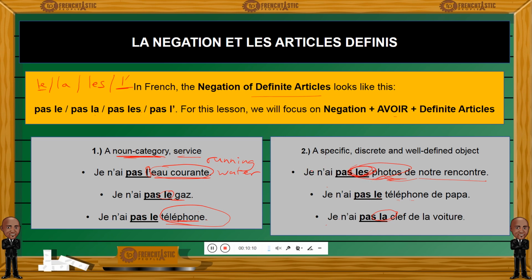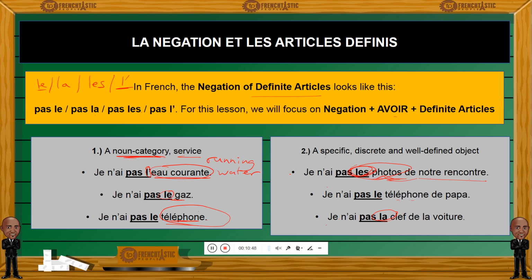Other than that, you will have to refer to some other kind of articles, usually the partitive articles. And we have chapters on partitive articles and the negation of partitive articles. One piece of advice: if you still don't know when to use le, la, or les as definite article, we also have a lesson on that. We've already covered it. So go back to that lesson on the definite articles, where I explain when le, la, les are required, usually to refer to something specific, right?